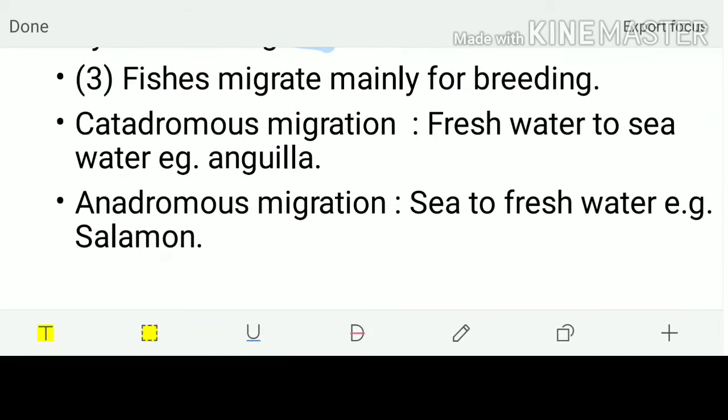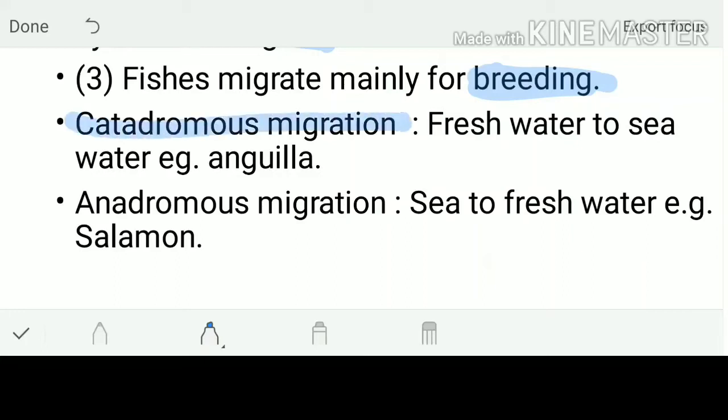Now, there is a special type of migration in fishes for breeding purposes, for egg laying I should say. That is of two different types: catadromous migration and anadromous migration. What does catadromous mean? Basically, if the fish is migrating from fresh water to marine water for breeding, that is called catadromous migration.